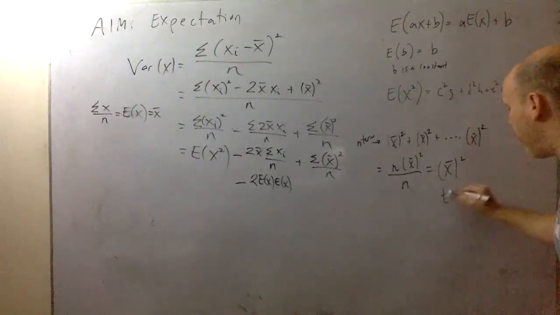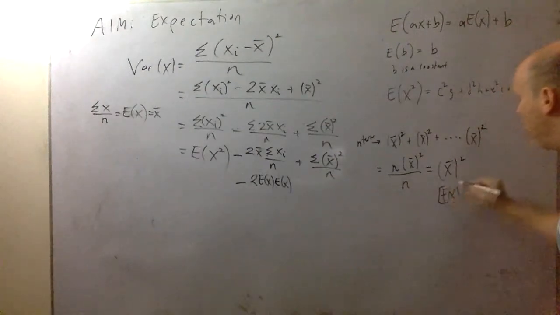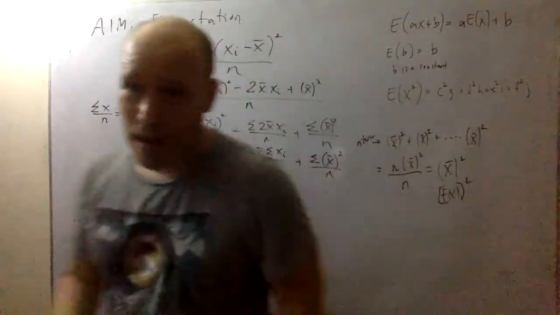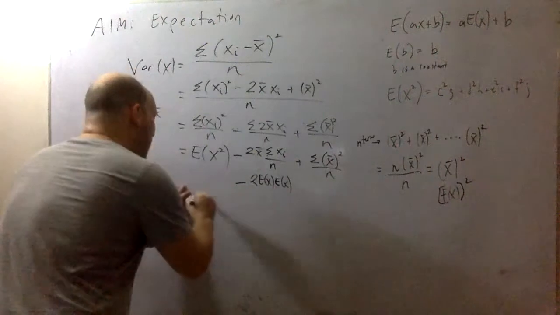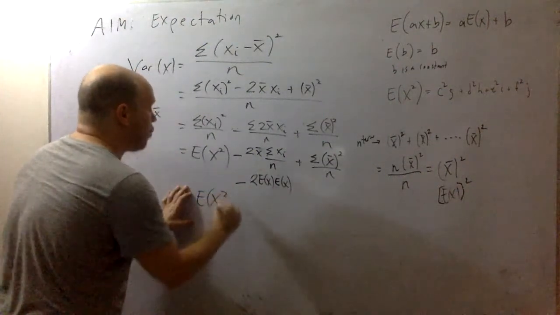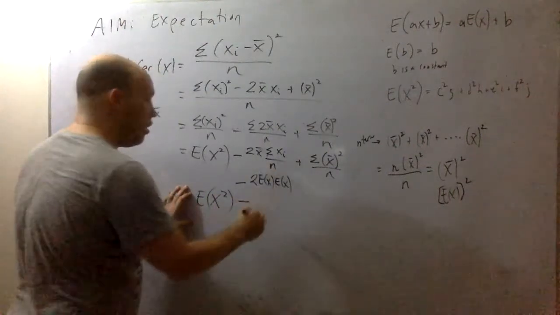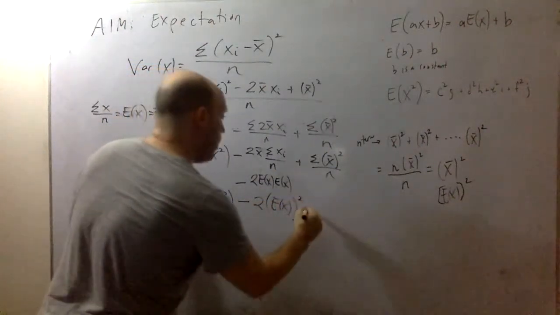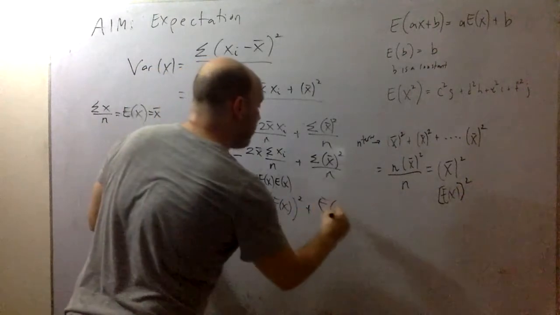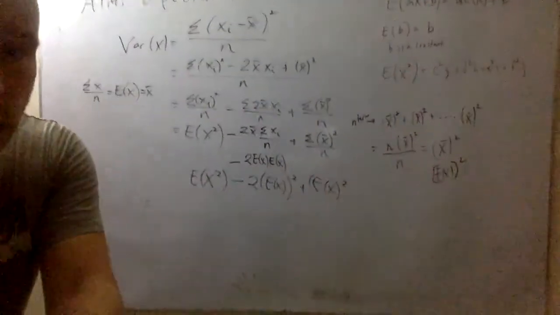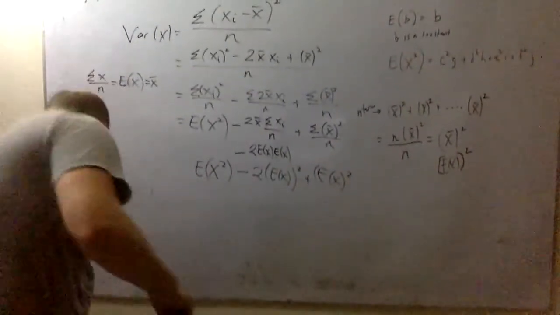But the mean squared, another way of writing this is E to the x squared. So I have E, the expectation of all the data squared, minus 2 times the expectation squared plus the expectation squared, and I get this really cool formula for the variance.